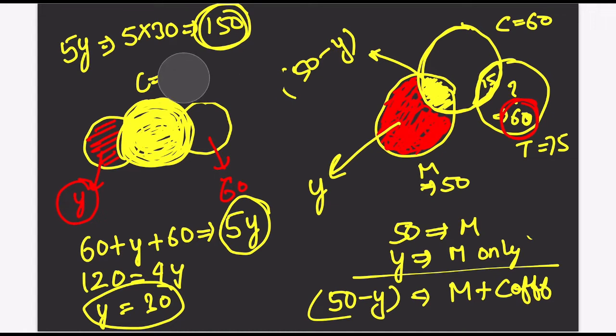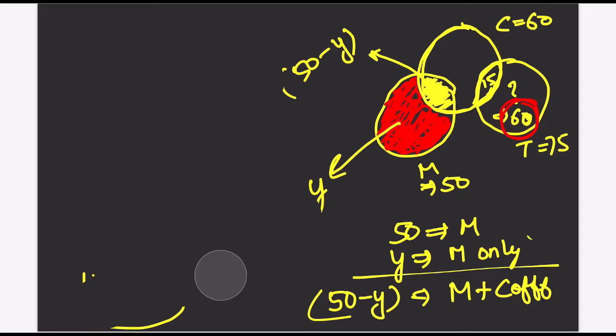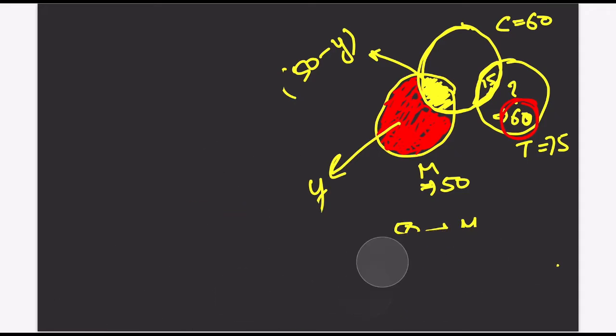Now, if I just remove this part, there is another thing. Let's try and solve it using one of the statements and not both. So this is circle 1, circle 2, circle 3. This was 60. The other one was 75. This common area is 15. The first statement says 50 people took milk. Let's ignore that statement for a second. The second statement says the number of people who attended the party is 5 times the number who have taken milk alone.